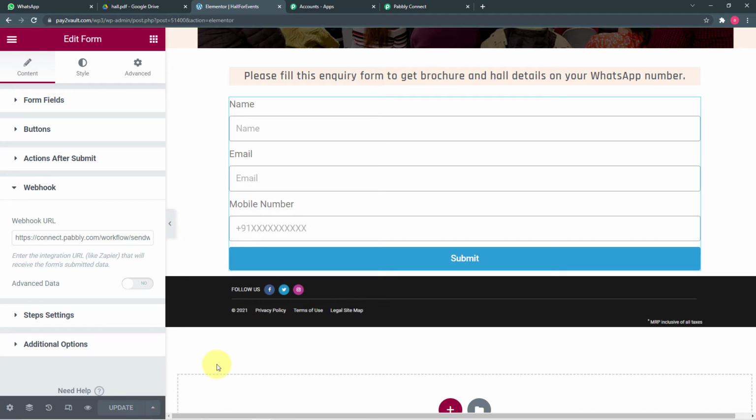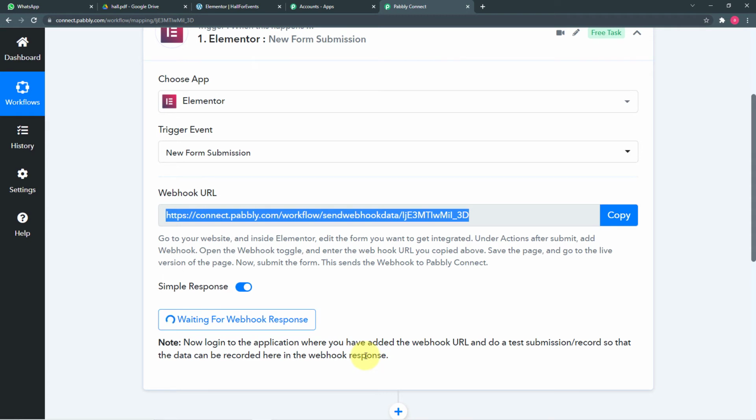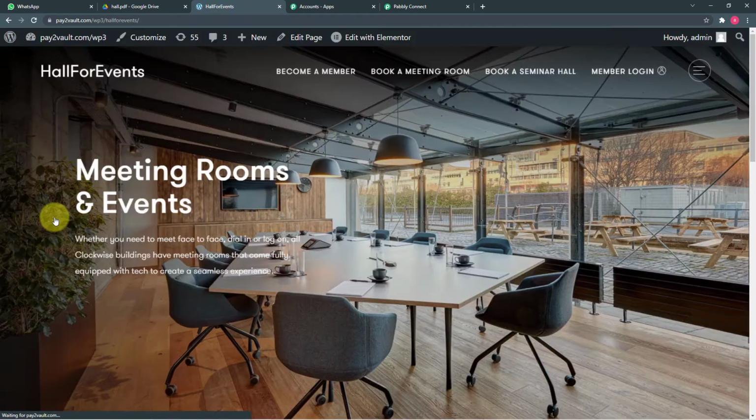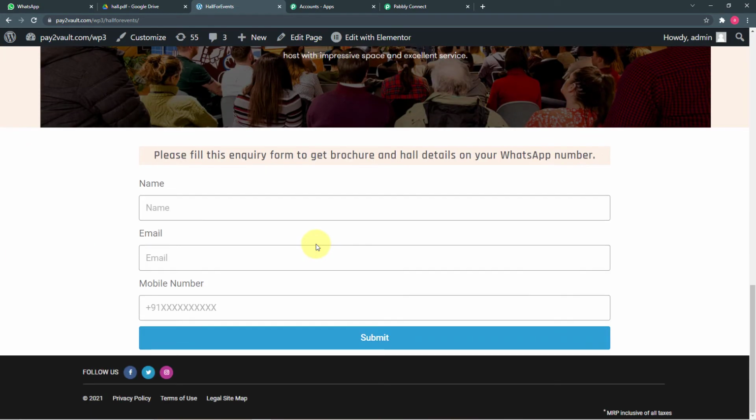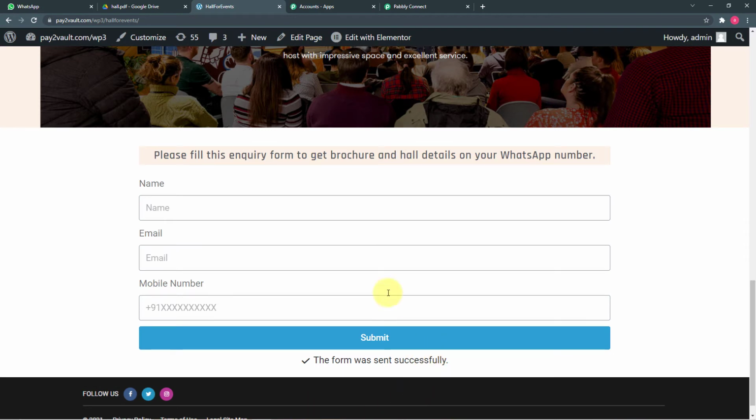Okay, so you can see the website is getting updated, and it is updated now. And you can see in Pabbly Connect, it has started showing waiting for the webhook's response. That means it is time for our next step, which is to bring the data from our Elementor form to here in Pabbly Connect. So to do that, we are going to fill the form again. So I'm opening my website by clicking here on view page. So you can see this is the website's page, and here I'm going to fill the details with a different name. Let's say the name is TavwA here. Okay, and the details required, and I am clicking on submit, and the form was sent successfully.